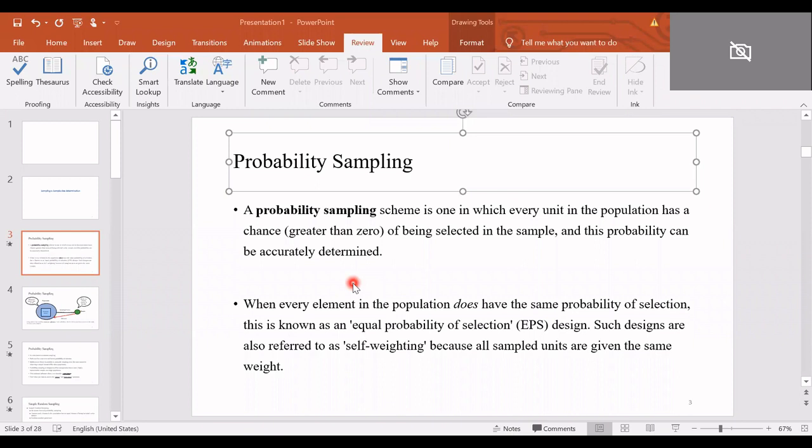So good morning and welcome to the class. Today we will discuss probability sampling. In the previous lectures, we have already discussed non-probability sampling. Now today we will discuss probability sampling.